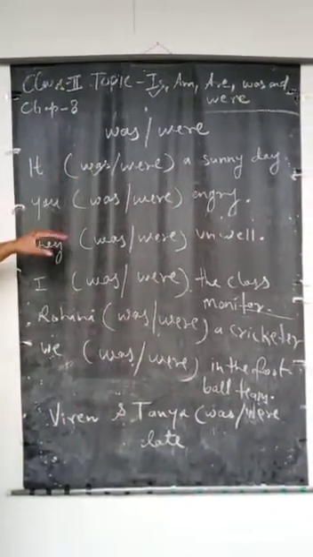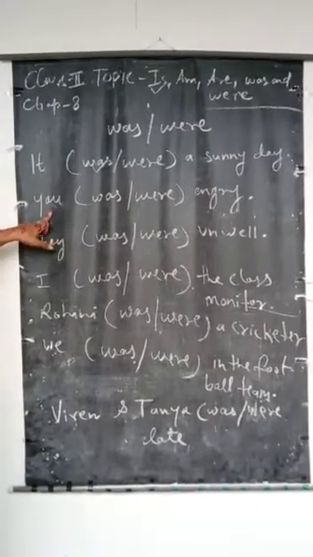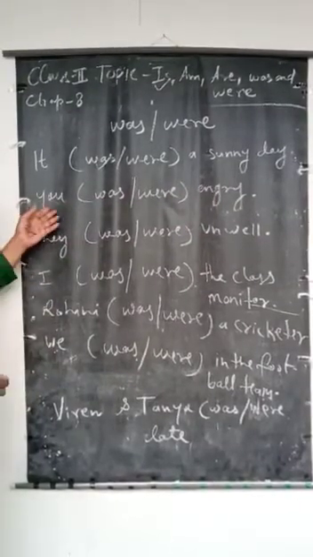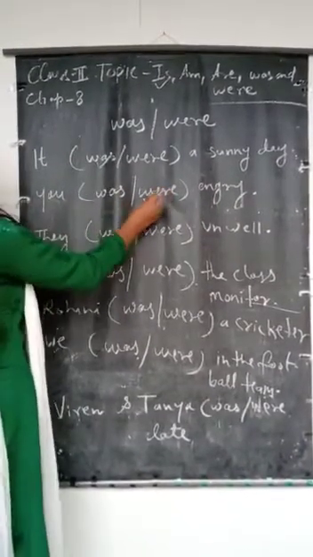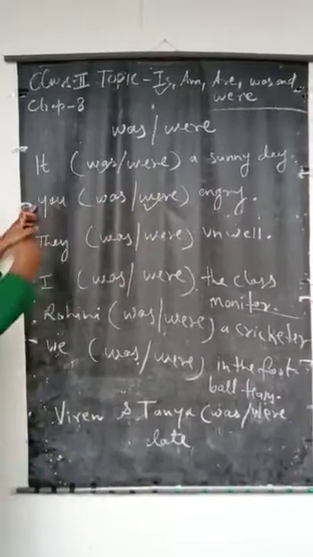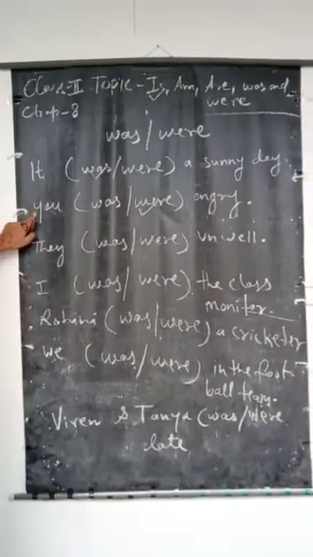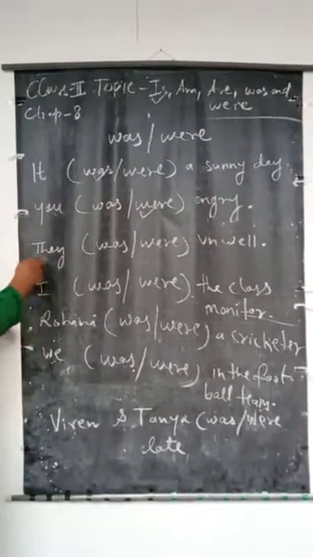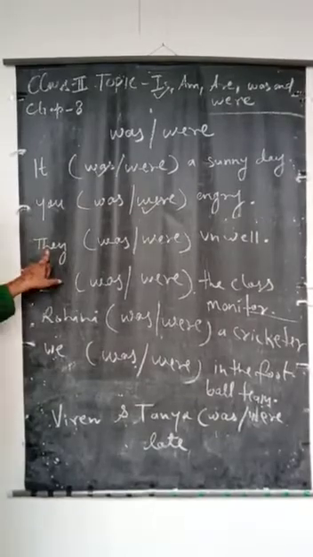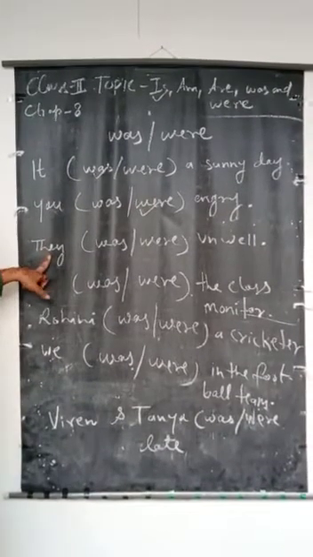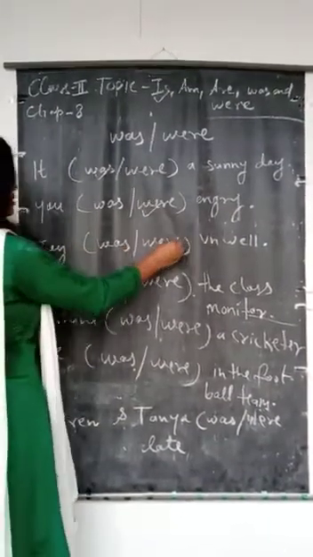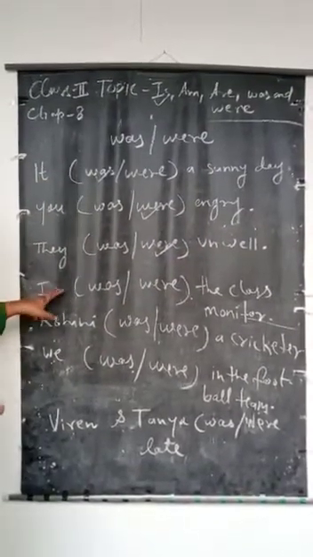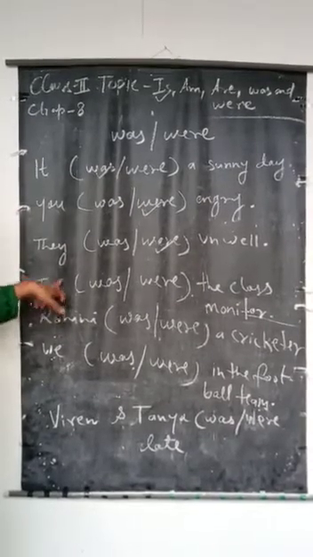Now look at the next. You blank angry. What goes with you? Were. You is singular in form, but we use were with it. Here is they. They is a plural form, so we use were. They were unwell. Here I is singular, so we use was.